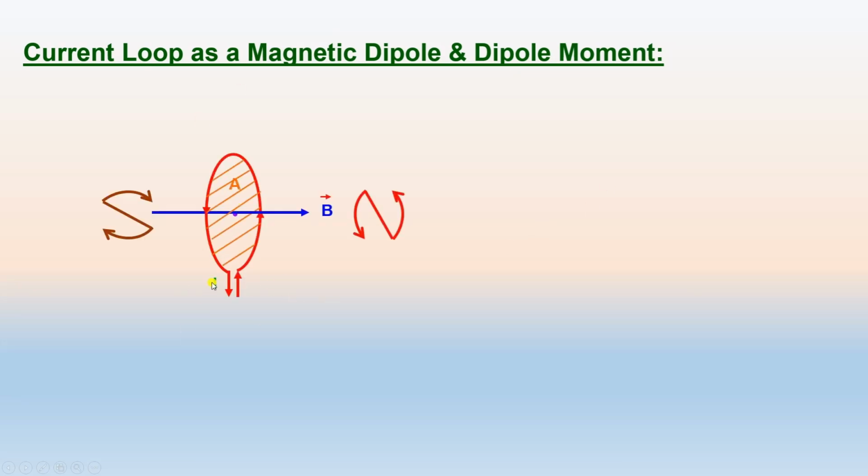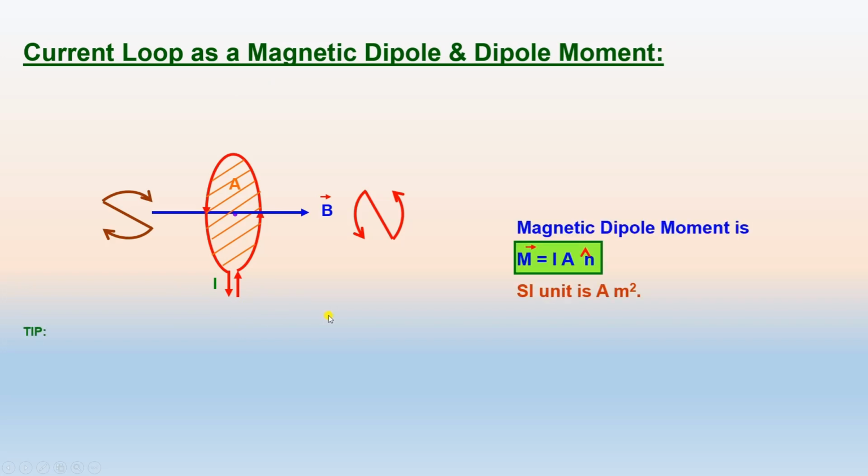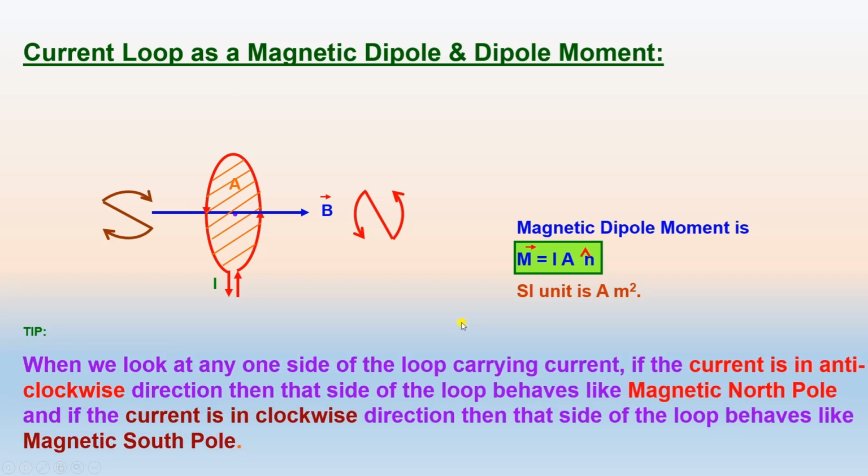Okay, then we will discuss today's topic, that is a current loop as a magnetic dipole and a dipole moment. Here is a current loop having the current I. Then the magnetic dipole moment of the loop is given by I A into the unit vector n, and the SI unit is ampere meter square. The SI unit of the magnetic dipole moment of the current loop will be ampere meter square.